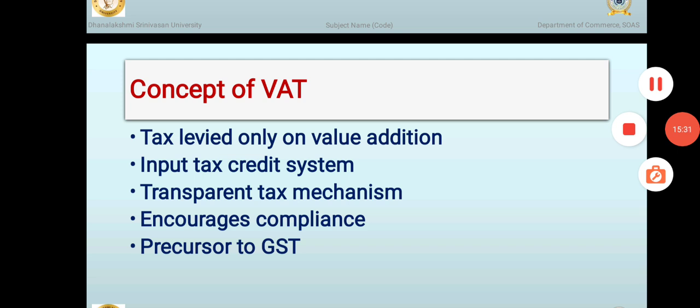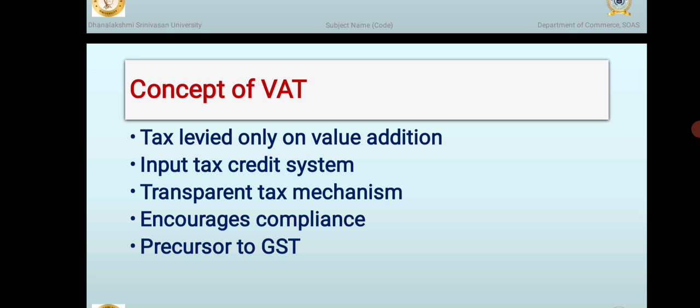Third, VAT provides a transparent tax mechanism. Since tax is charged at every stage and proper invoices are required to claim input tax credit, all transactions are recorded. This increases transparency and reduces tax evasion.